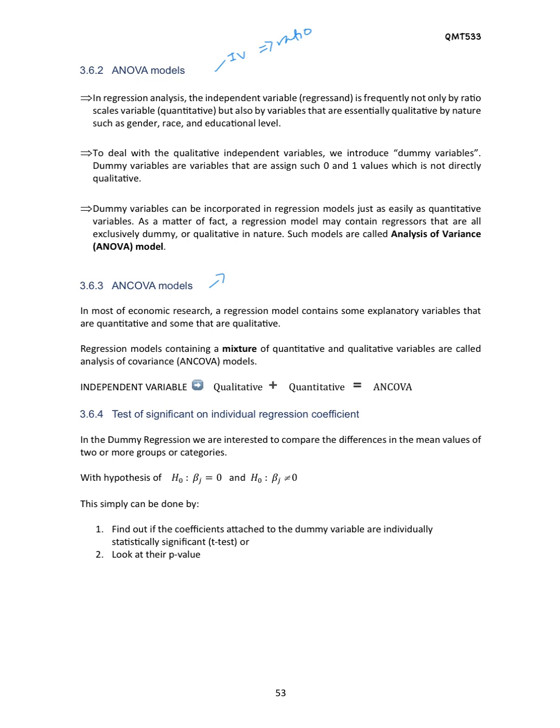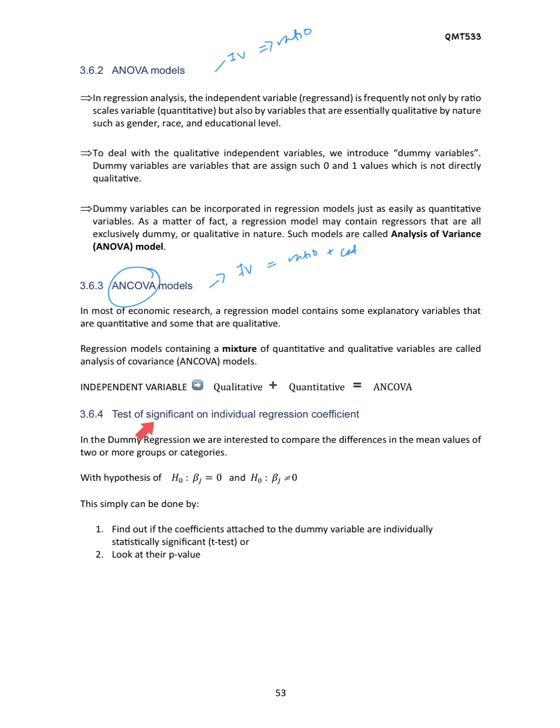But for ANCOVA, our independent variable, which is our x lah, it was a mixture between ratio and categorical. So that's why dia dipanggil ANCOVA model. So, a regression model containing a mixture of quantitative and qualitative variables is called an analysis of covariance or ANCOVA model. Please remember, if we have qualitative and quantitative variables for the independent variables, the model is called ANCOVA.